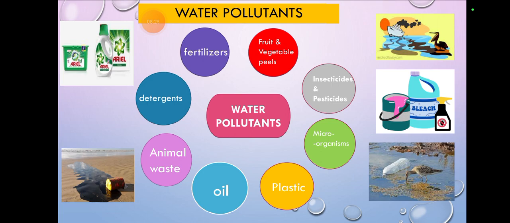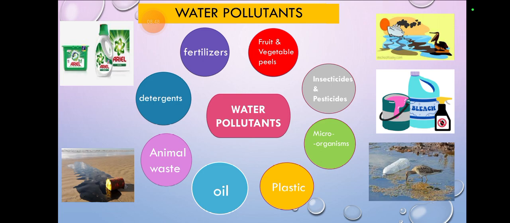Nothing would happen. So it's not reusable. It's a harmful thing that pollutes the water, because when we throw plastic in the water, like shoppers and chips packets, these plastics make the water contaminated.